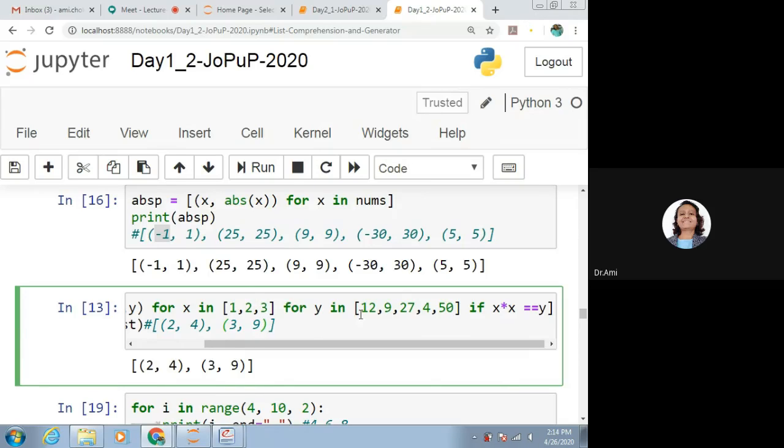So now should we consider more? Where to consider more? For x, we do have only these values. So we do not have any other x for which we can find the value in y. So this is the result, that is 2 comma 4 and 3 comma 9.